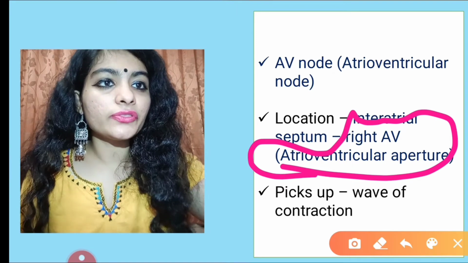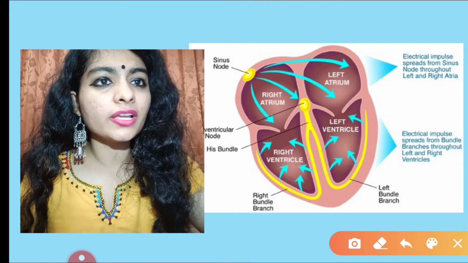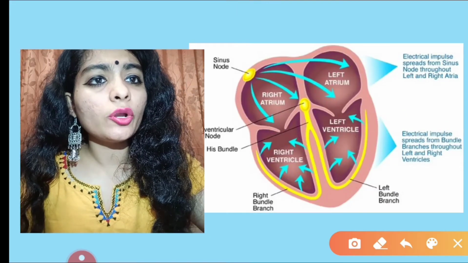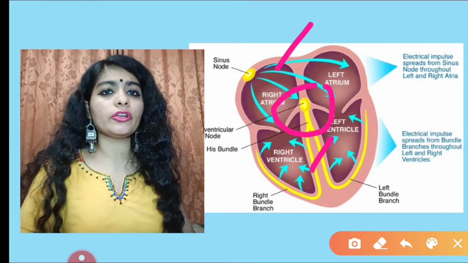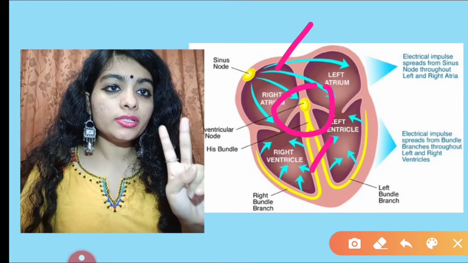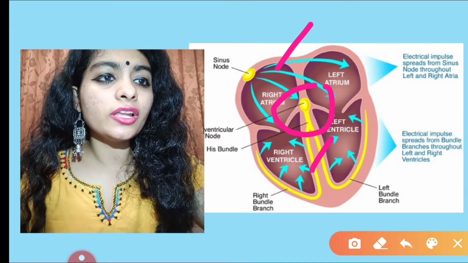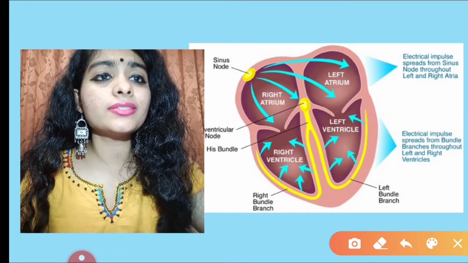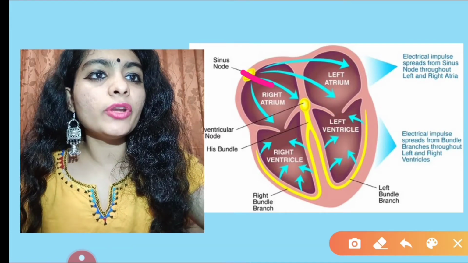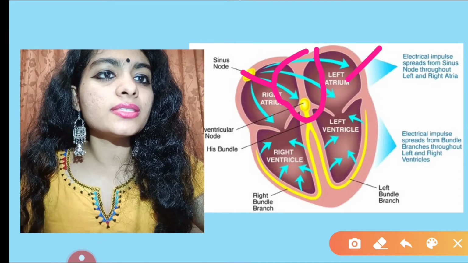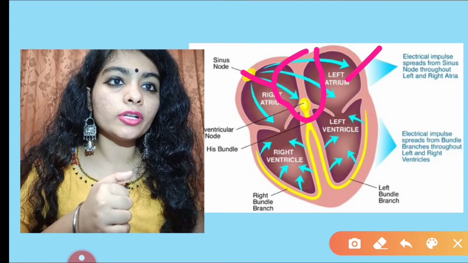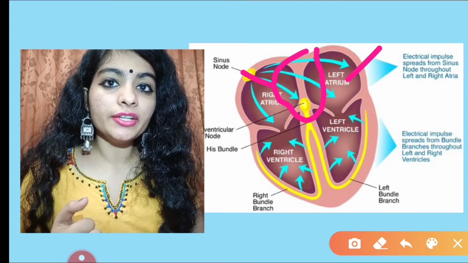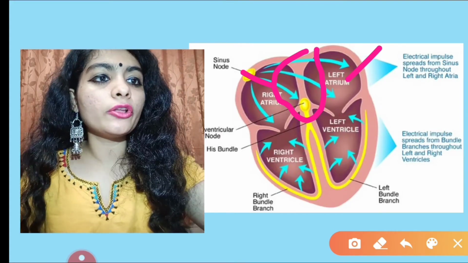Here there are three terms that you need to remember. One is atrioventricular node. Atrioventricular node means between the atrium and ventricle you have the atrioventricular node. Second point, the location is close to the interatrial septum. Interatrial means between two atrium. Here there is the septum or division. Third important point. What was the third important point? It is near the right atrioventricular aperture.